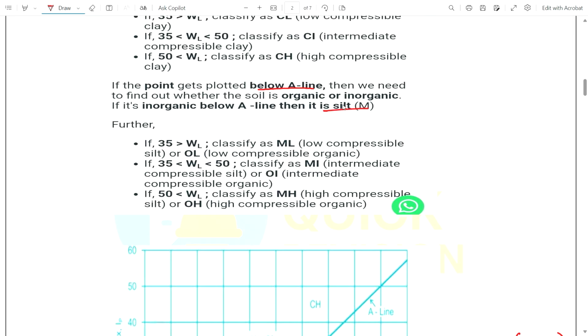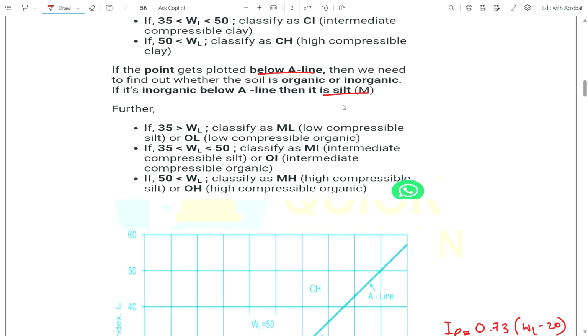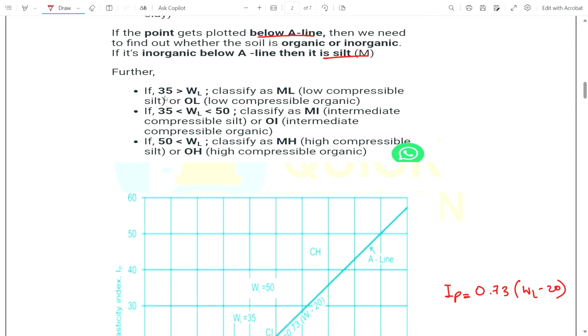If the liquid limit is less than 35%, we classify it as low compressible silt or low compressible organic soil. If it is between 35 and 50, we classify it as intermediate compressible silt, and if the liquid limit is greater than 50, we classify it as high compressible silt.